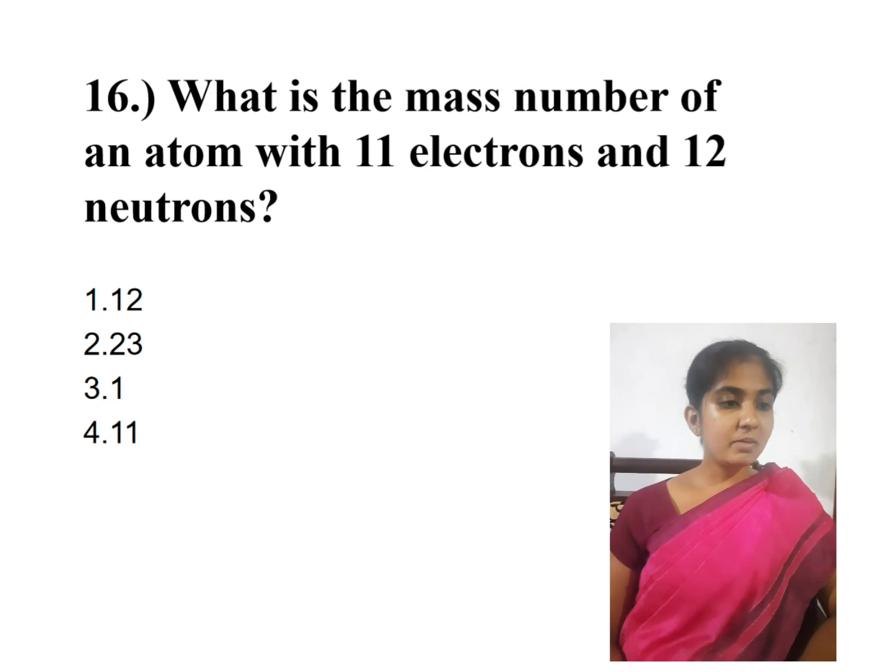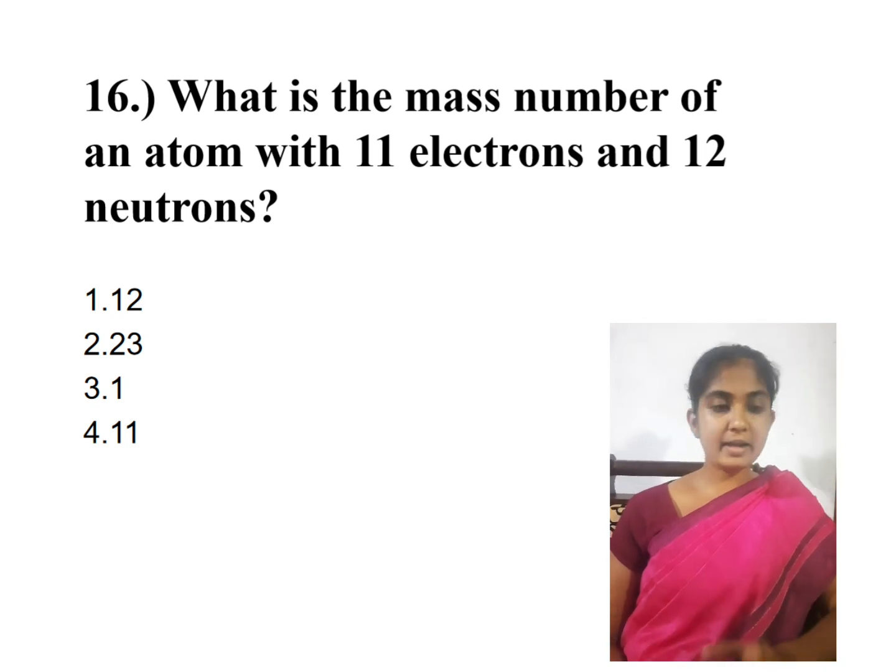What is the mass number of an atom with 11 electrons and 12 neutrons? We know that in an atom, the number of electrons and protons are equal. So in this atom there are 11 protons.